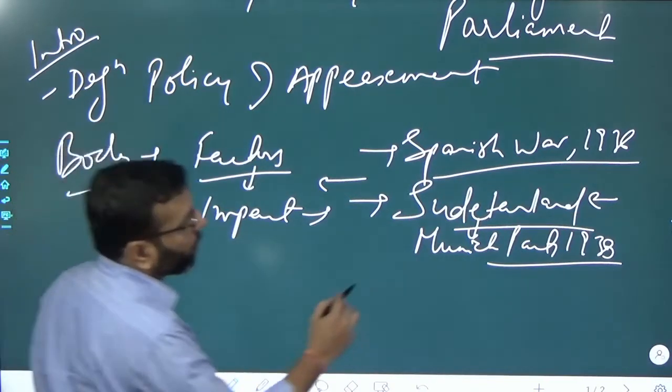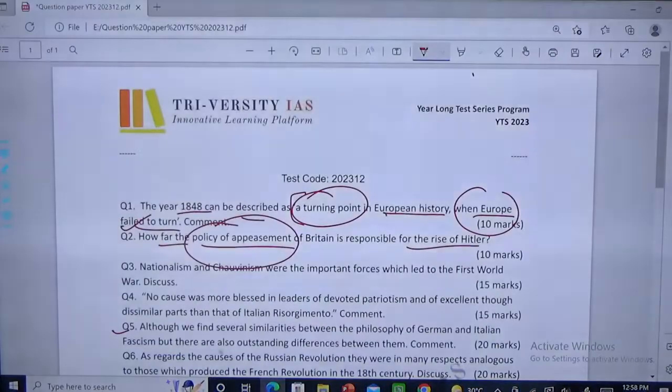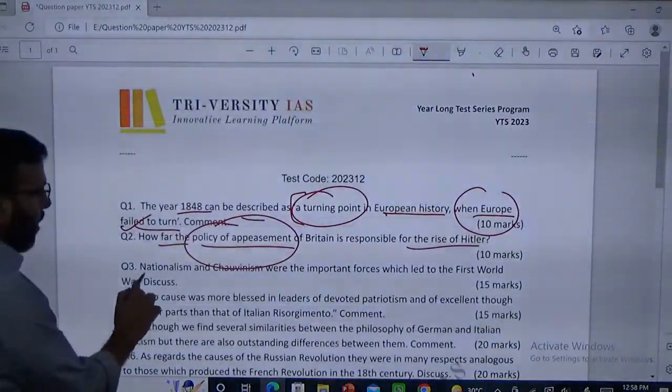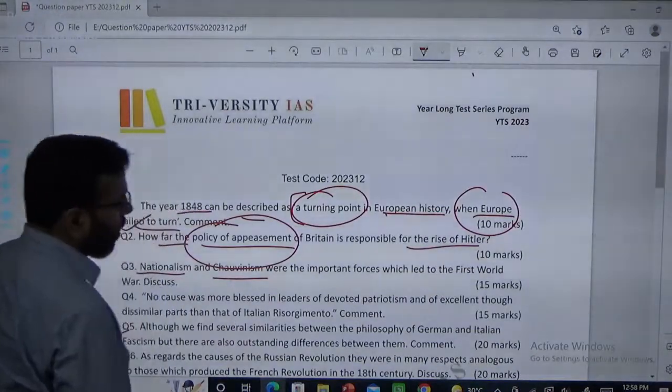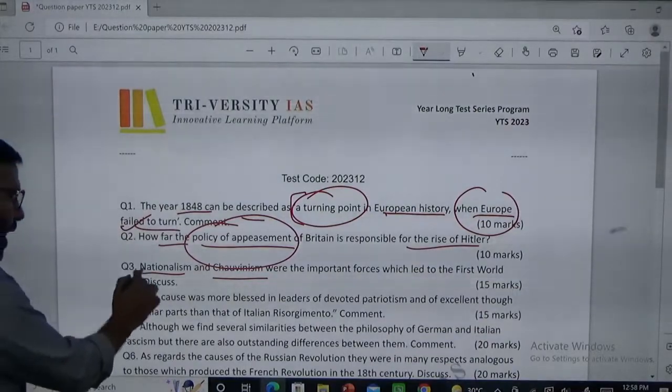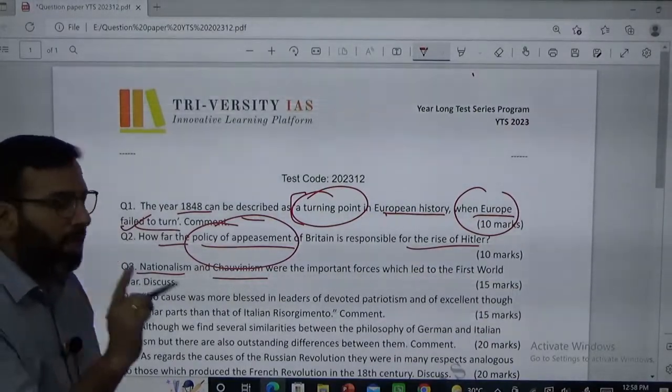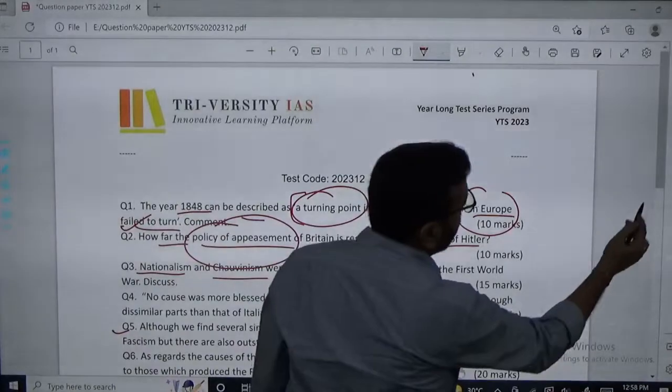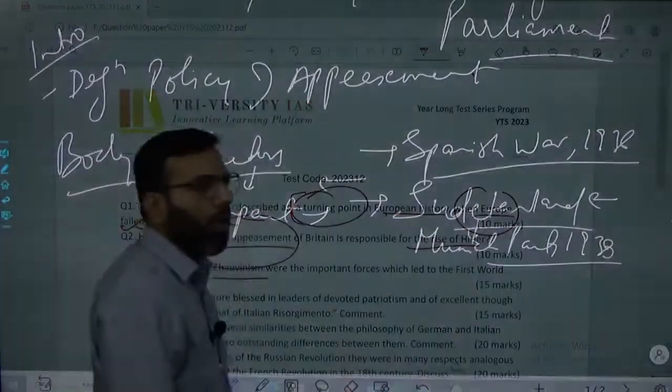Next question is: nationalism and chauvinism were the important forces which led to the First World War. Discuss. Nationalism and chauvinism, please remember these two terms. This question is directly related to the causes of the First World War.